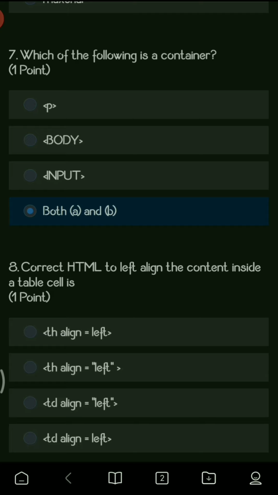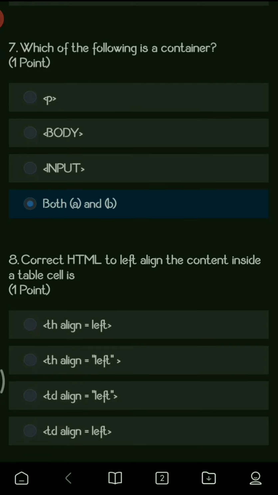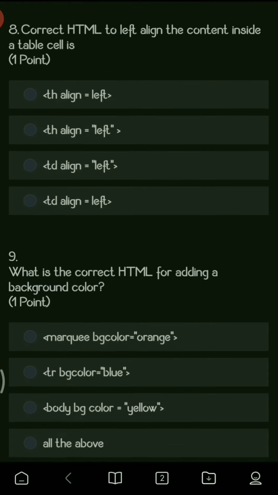Hence input is not a container tag. So both A and B is the right option. So P and body are your container tags.